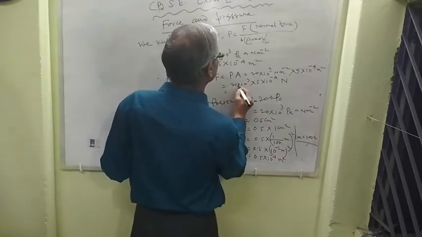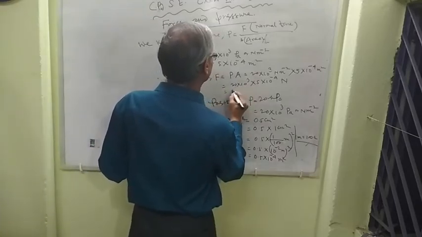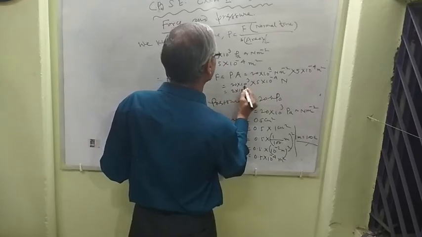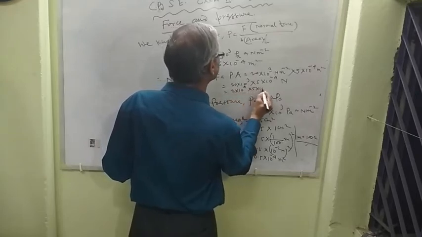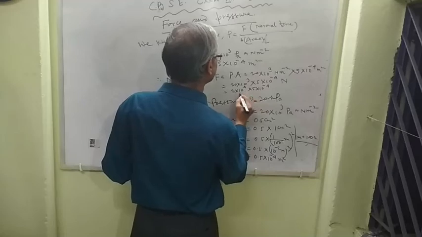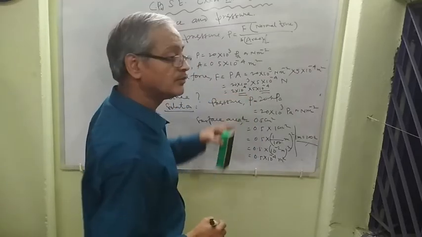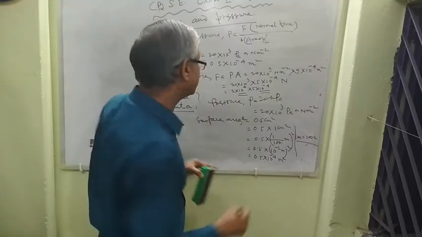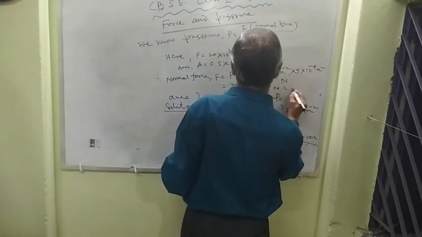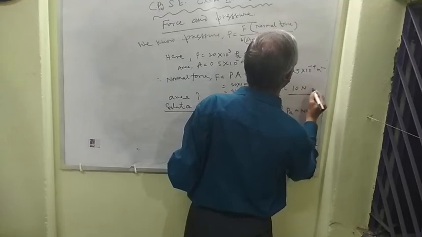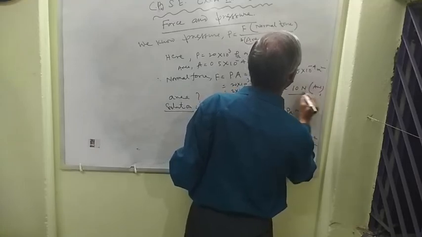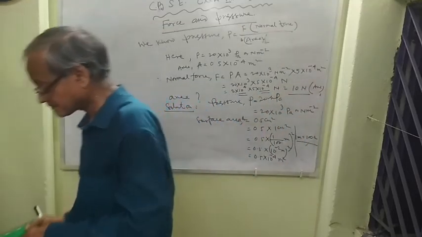Now equal to 2 into 10 to the power 4 into 5 into 10 to the power of minus 4. This also cancels out. Only the product of 5 and 2 is present, hence the answer will be 10 Newton. Normal force will be 10 Newton here, right?